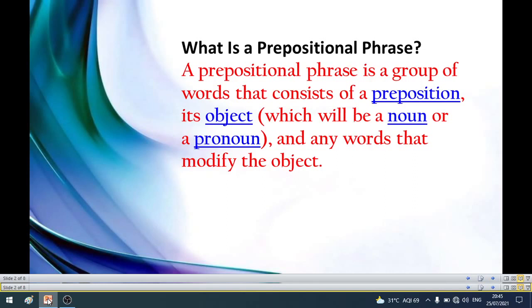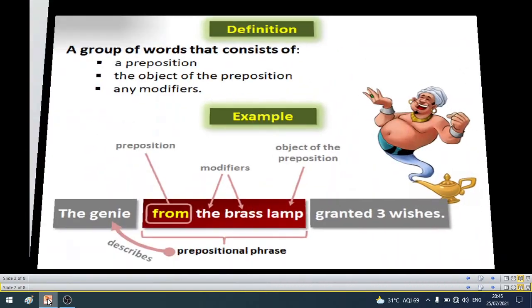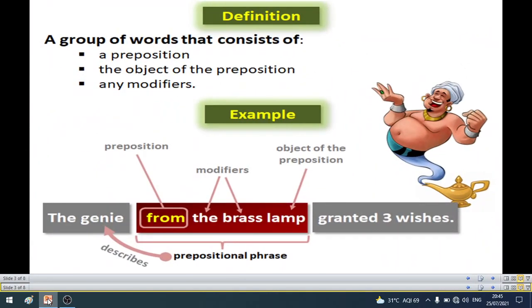You can find this topic in Unit 3. Let me explain how it is. A prepositional phrase is a group of words that consist of a preposition, the object of the preposition, and any modifiers.